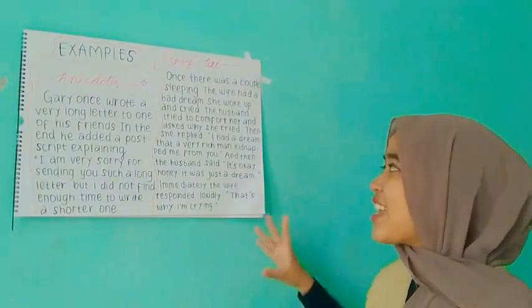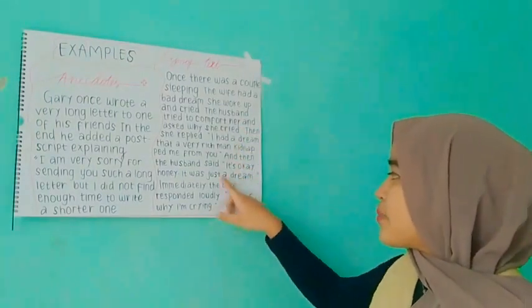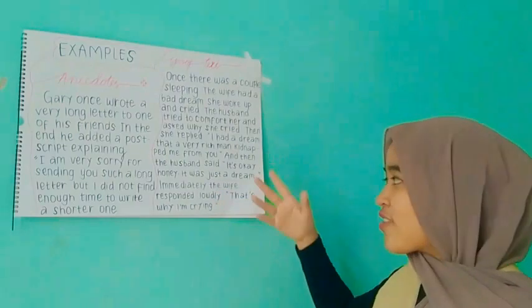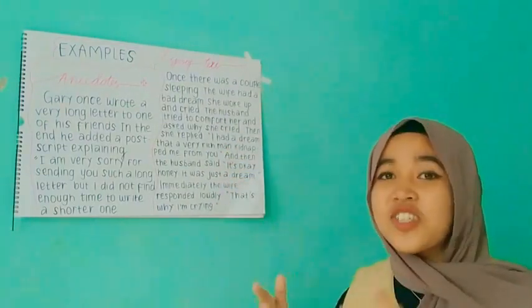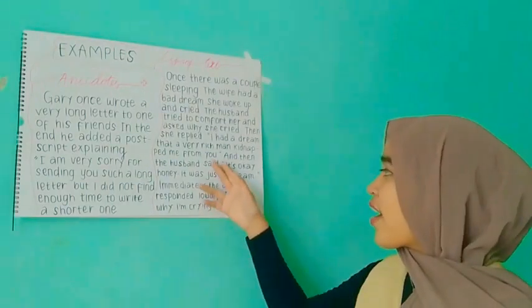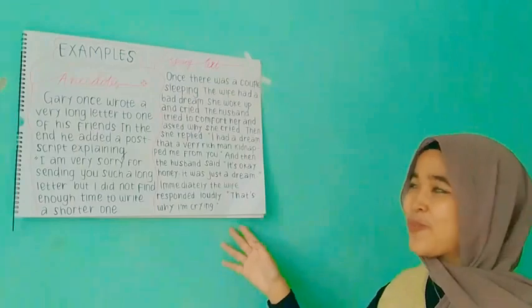So as you can see, this is only a funny story because the wife tried to tell her husband that she wants to get kidnapped by the very rich man because her husband is poor.